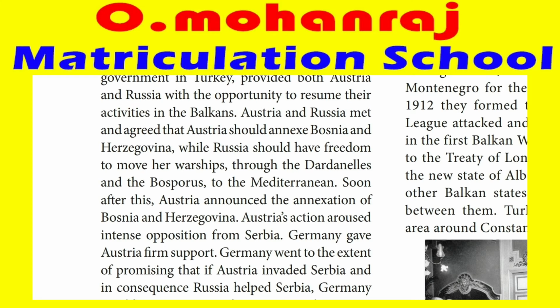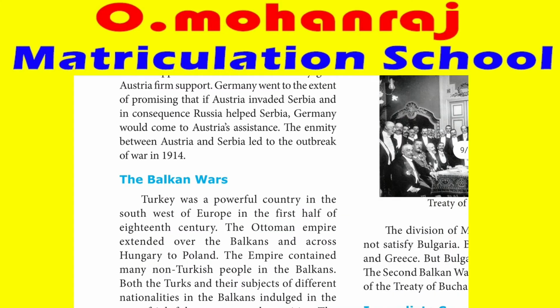Austria's annexation of Bosnia and Herzegovina was not liked by Serbia. So if Serbia attacks Austria, Germany will help Austria. In the same way, Russia will help Serbia. Automatically, if Russia comes to help Serbia, its friends France and Britain have to come over there, isn't it? This is how, one by one, they entered into the war. The enmity between Austria and Serbia led to the outbreak of the war in 1914.